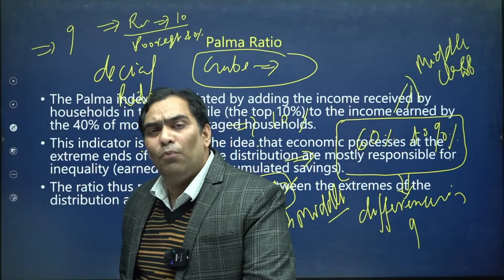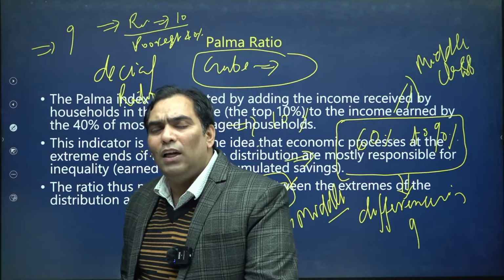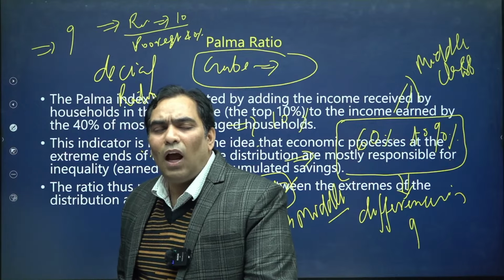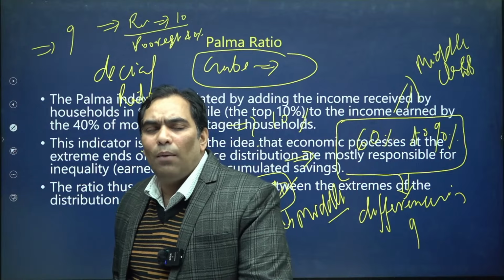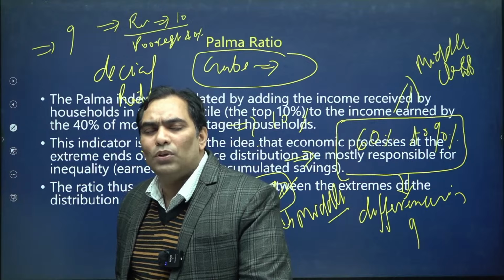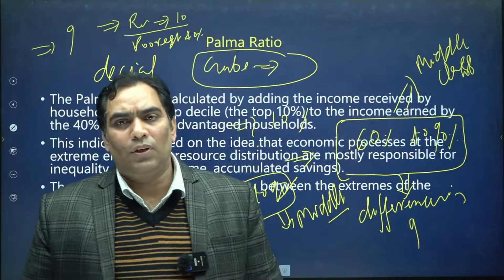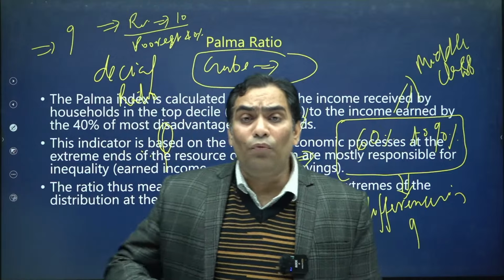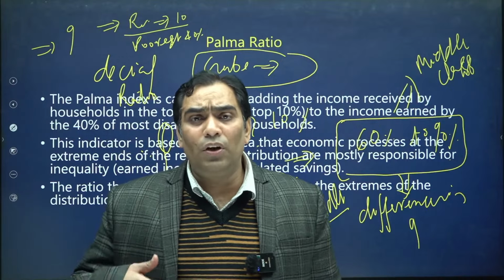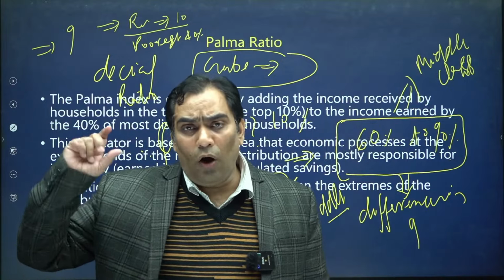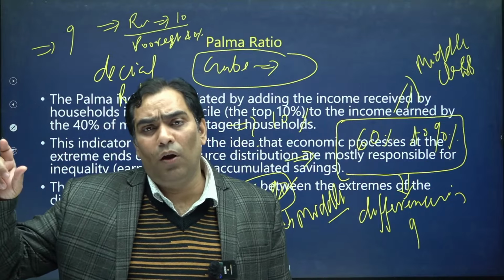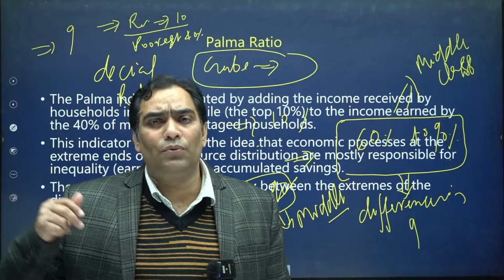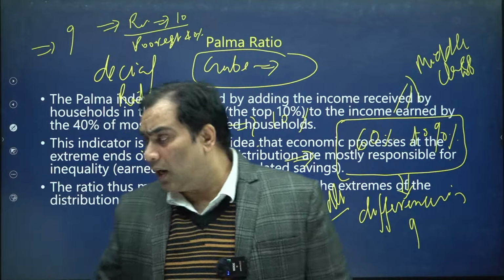If we want to have the real picture of inequality, inequality is more evident when we calculate how resources are distributed among the richest 10% of the people of society and the poorest 40%. That's why he calculated the ratio of distribution of resources between the top or richest 10% of society with respect to the poorest 40%. That was the Palma ratio.